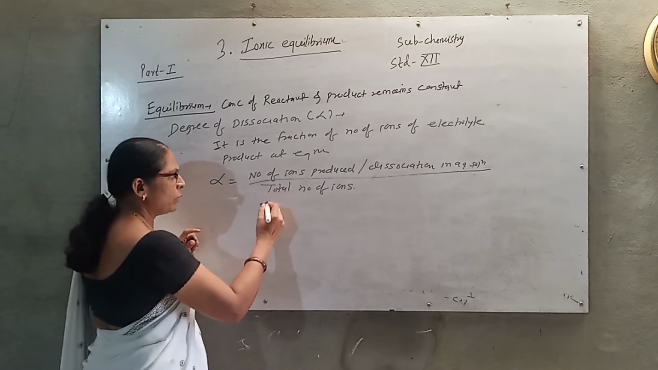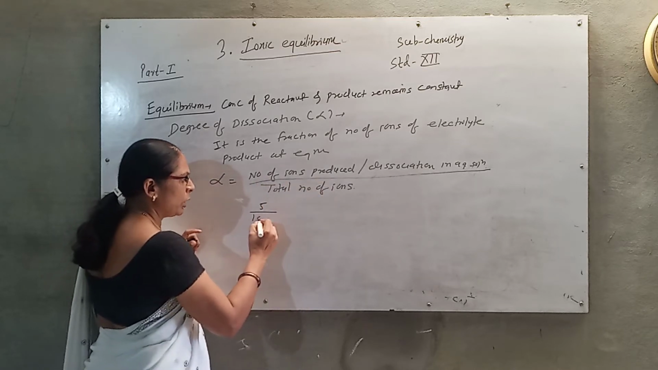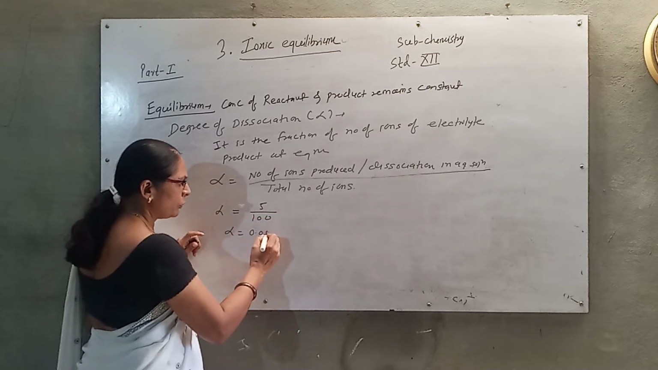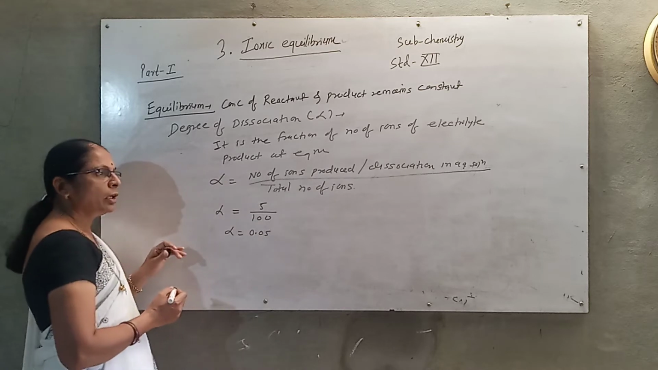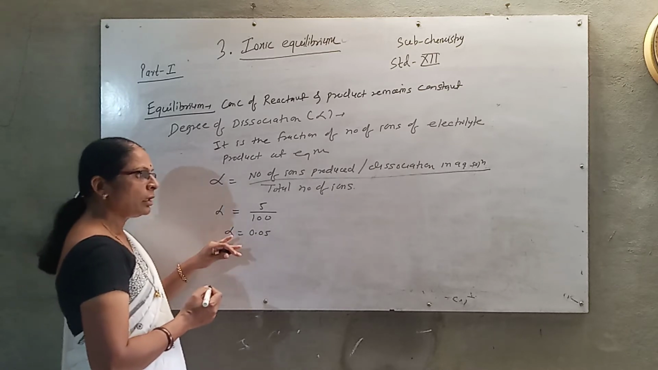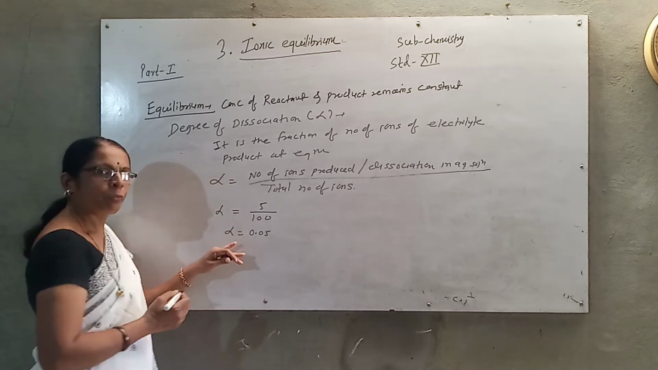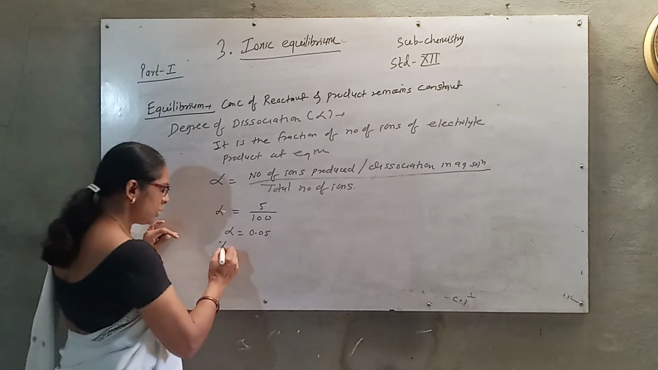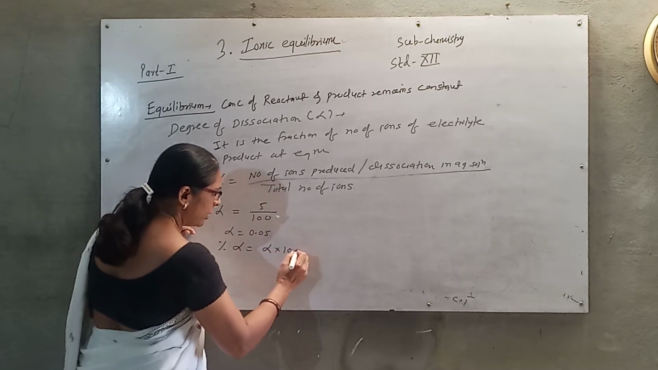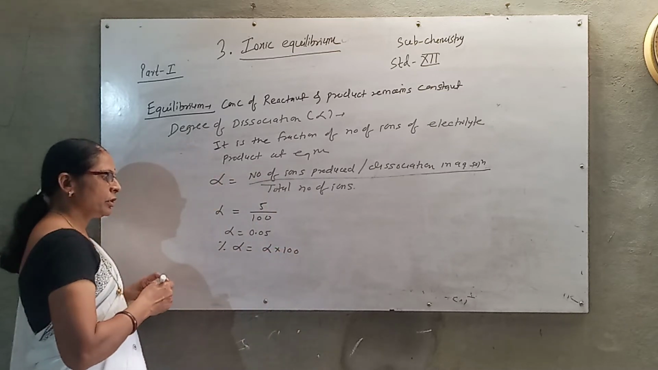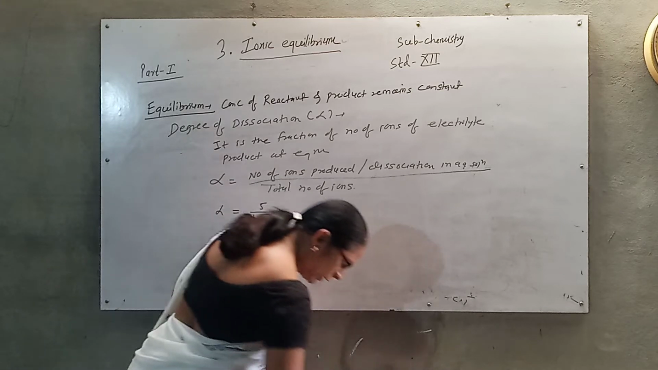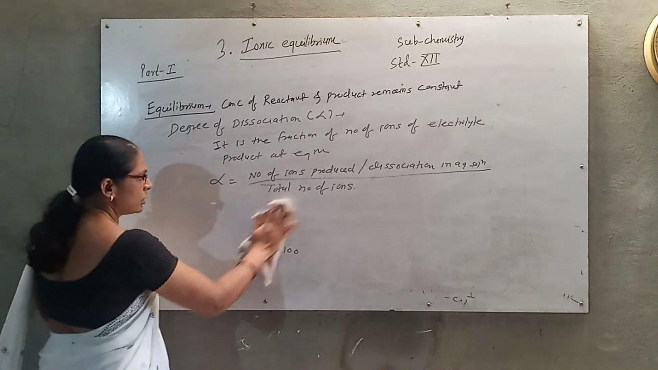Suppose 5 ions are actually produced out of 100 molecules, then alpha is 0.05. Therefore the degree of dissociation in the case of a weak electrolyte is less than 1. Percentage dissociation can be found by multiplying alpha by 100. So here 5% is dissociated, therefore it is a weak electrolyte.